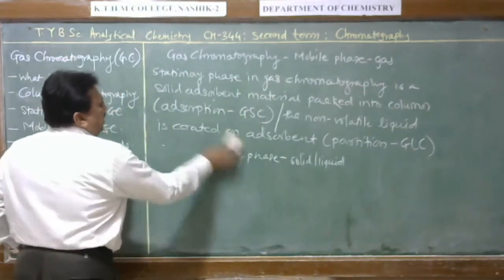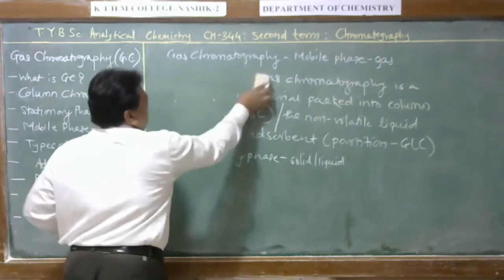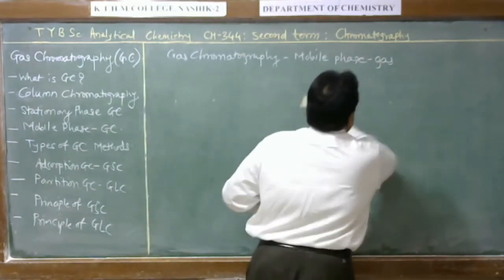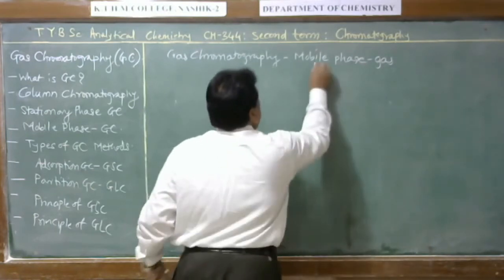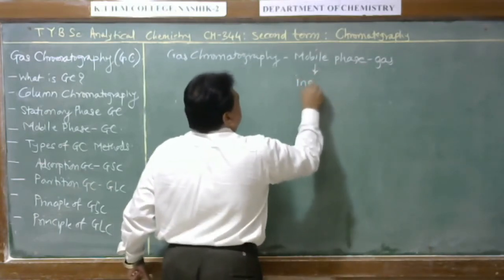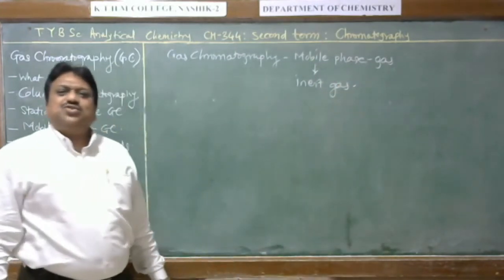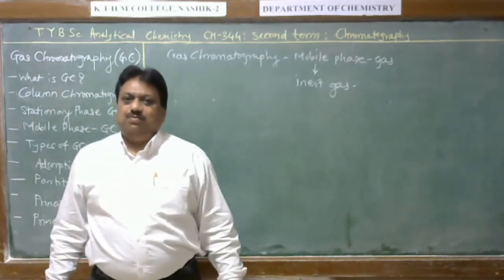The mobile phase is a gas, but that gas is an inert gas. Inert gas means that the gas should not react with the sample components.